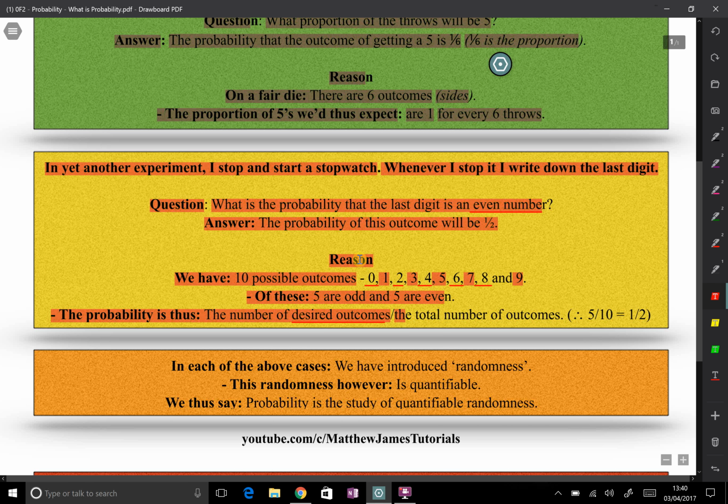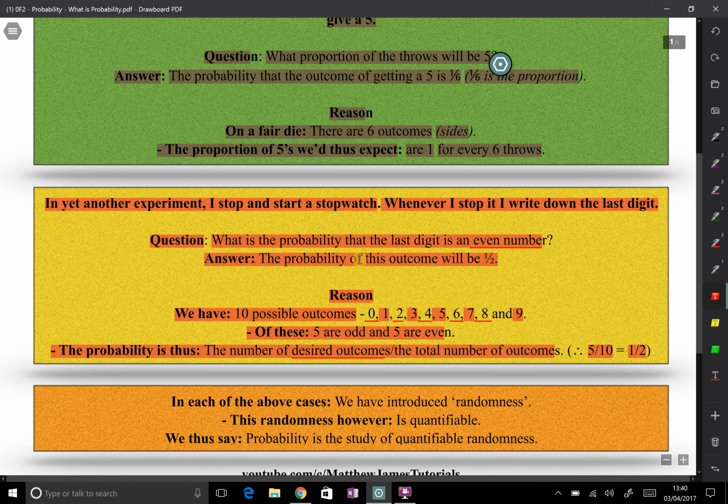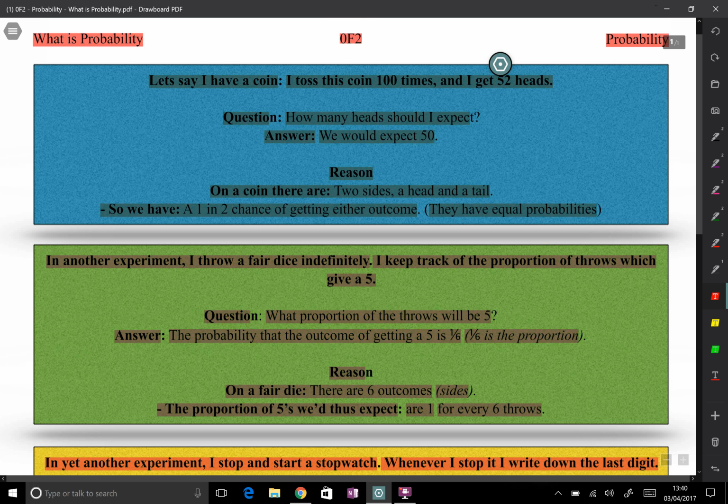And the total number of outcomes we can see above is 10. And therefore, if we divide the desired outcomes by the total number of outcomes, we get 5/10, which can be simplified to 1/2.